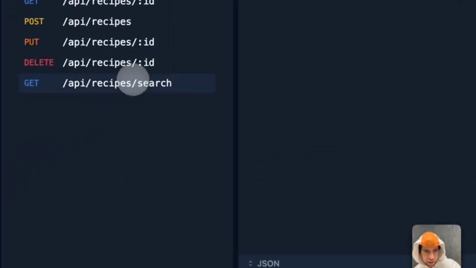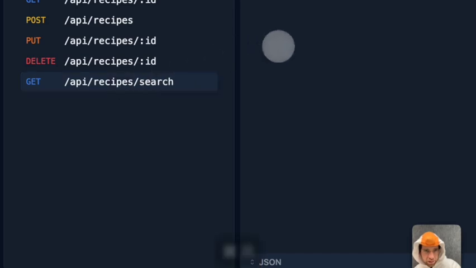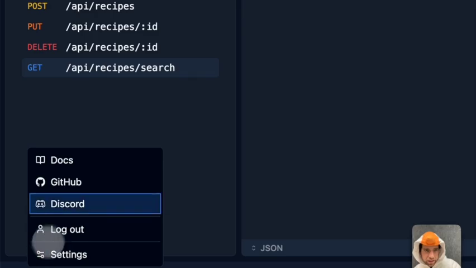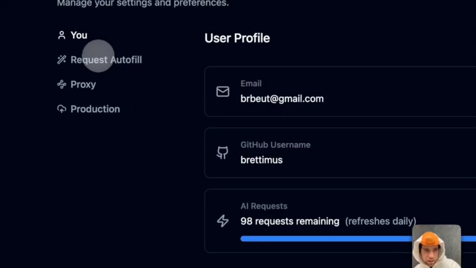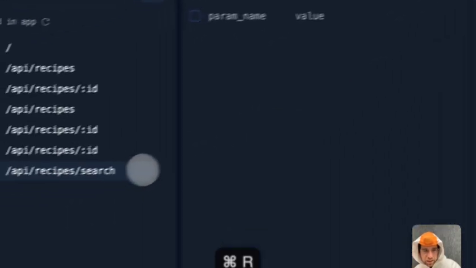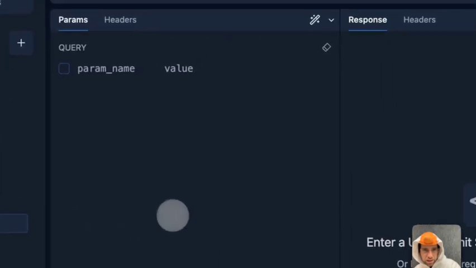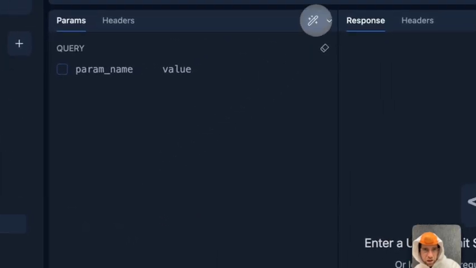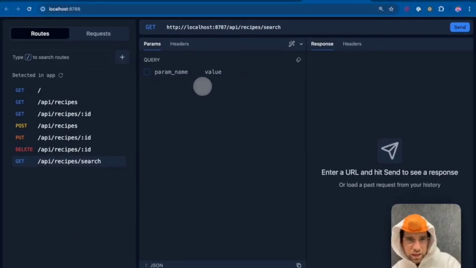So I could, for example, what? That's silly. I think that's a bug. Gasp. Okay. Let's do this. Okay. So if I click this magic wand or do Command G, it should fill in some request parameters for me. Perfect! Wow. I don't know why it has an ID parameter here. That seems wrong.